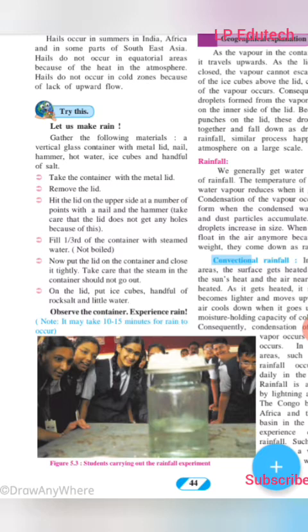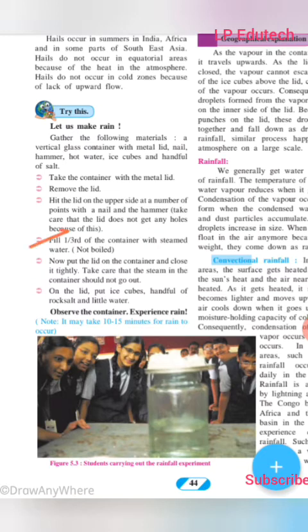Take the container with the metal lid. Okay, the container should have a metal lid. Remove the lid. After removing, hit the lid on the upper side at a number of points with a nail and hammer. Take care that the lid does not get any holes because of this. So you did not make any holes. Just hit the lid on the upper side at a number of points, just small points, with the help of the nail and the hammer.